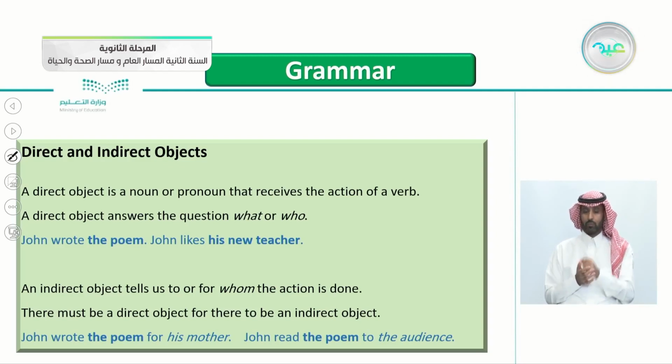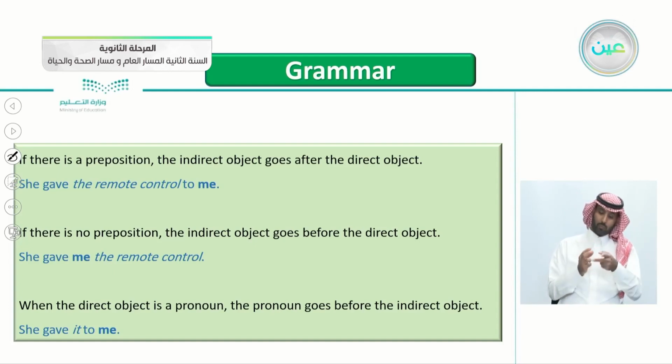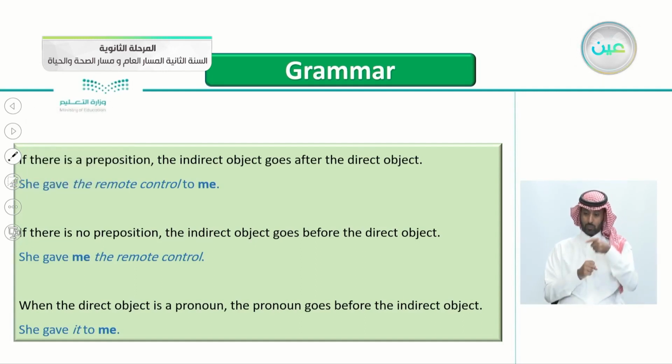John read the poem to the audience. Again, the poem here is a direct object, to the audience. The audience here is the indirect object. So this is really simple. If there is a preposition, the indirect object goes after the direct object.